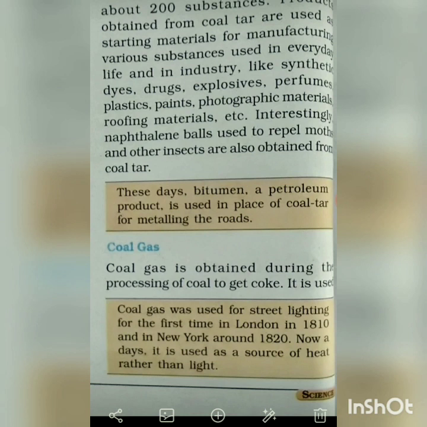These days, bitumen, a petroleum product, is used in place of coal tar for metalling the roads. So what is that? It is a petroleum product, that is bitumen. Then coal gas is obtained during the processing of coal to get coke. Coal gas was used for street lighting for the first time in London in 1810 and in New York around 1820. Nowadays, it is used as a source of heat.